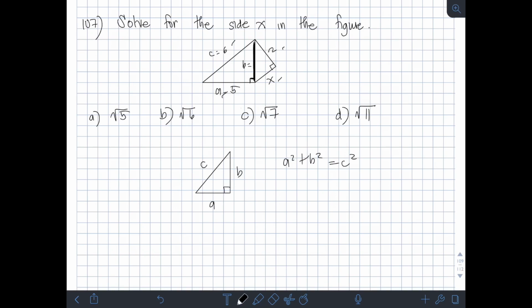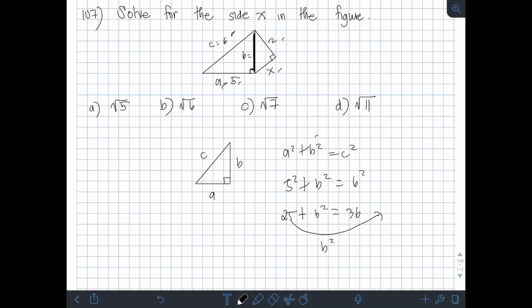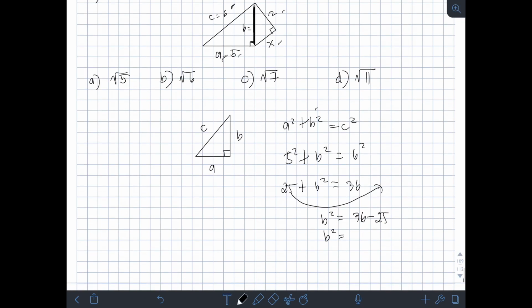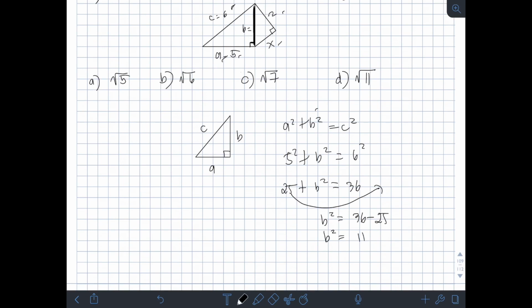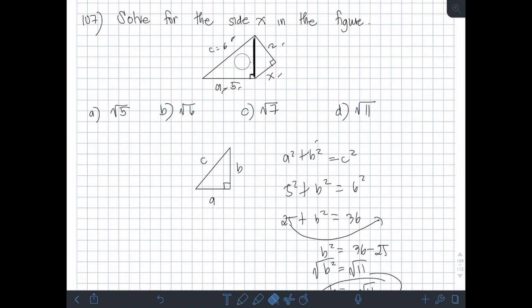Okay, so let's say, ito si A, ito si B, unknown, and ito si C. So, therefore, substitute natin, A is 5, so 5 square plus B square unknown equals C square, 6, so 6 square. So, 25 plus B square equals 36. Transpose si 25. B square is equal to 36 minus 25. B square is 36 minus 25 is 11, right? Square root both sides. B is square root of 11. So, square root of 11 na itong side na to.